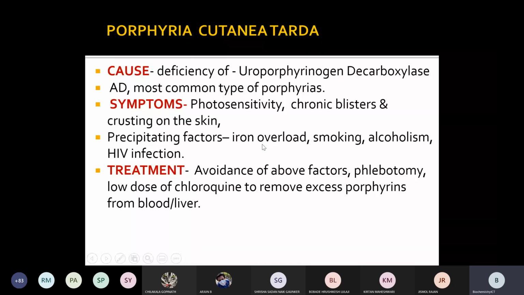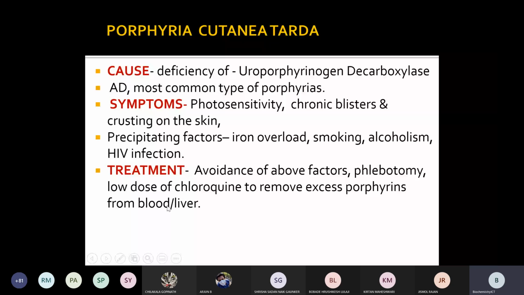Then phlebotomy, that is vein puncture, as when collecting a blood sample; mainly we collect by vein puncture. So phlebotomy. Then low dose of chloroquine to remove excess porphyrins from the blood, that means from the liver. From the liver they enter the blood through the portal circulation.